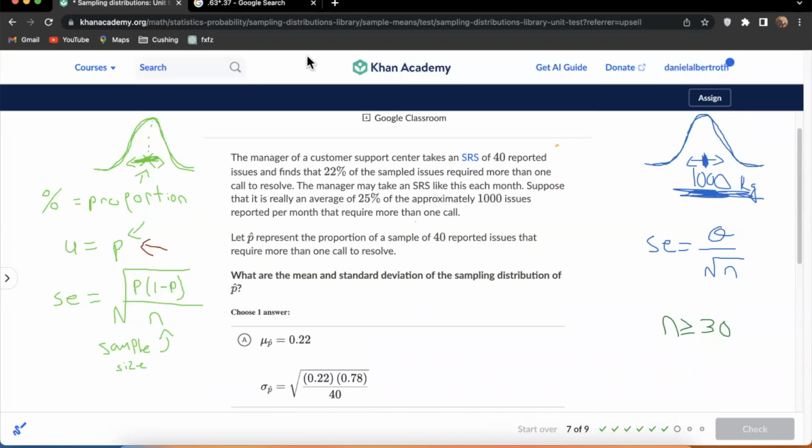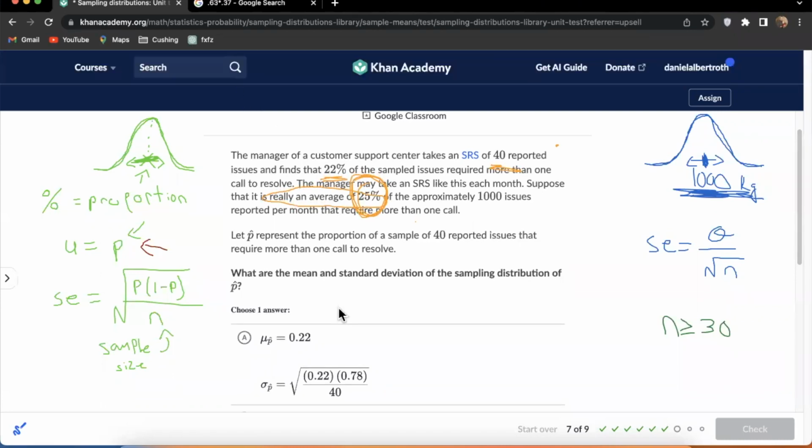Okay, we have to think about what is the result of a single sample and what is the true actual number. It says here the manager of a customer support center takes a random sample of 40 and finds 22%. So this is just one sample. That's just one result of many. Later it says suppose that it is really an average of 25%. This is going to be the center of our sampling distribution because it is the true percentage. The true percentage is the middle. So our sampling distribution will have a mean of 0.25.